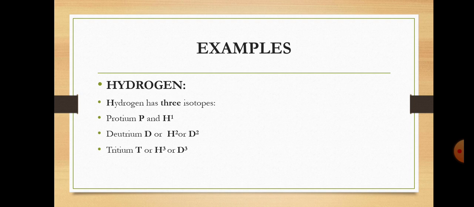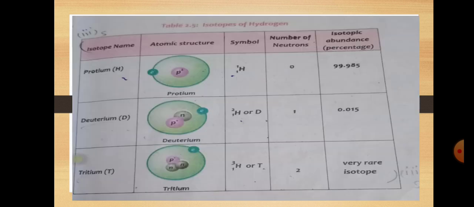Now examples of isotopes: in this book we discuss hydrogen, carbon, chlorine and uranium. So hydrogen has three isotopes. The first one is protium H1, deuterium D or H2, and tritium T or H3. Then you can see on your screen protium, deuterium and tritium.